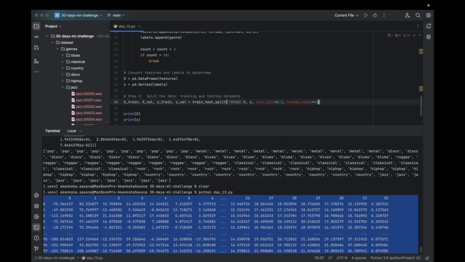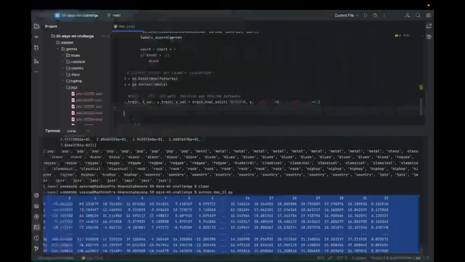Randomness is 42. This is again to make sure whenever we are running our script, every time it splits into similar data sets.